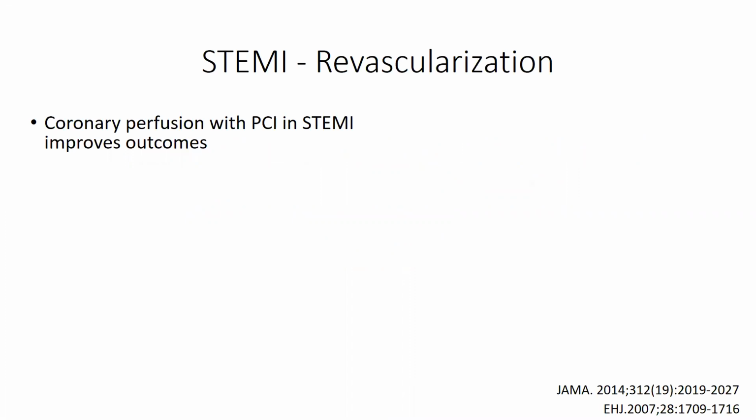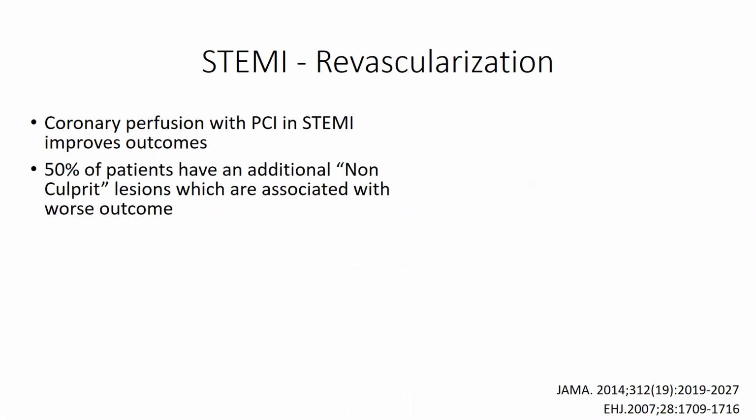As you all know, revascularization is the backbone in the treatment of patients with ST elevation myocardial infarction, and primary PCI has definitely improved the outcomes. However, when we do the primary PCI, we've noticed that about 50% of these patients also have some non-culprit lesions, and these are associated with worse outcomes.